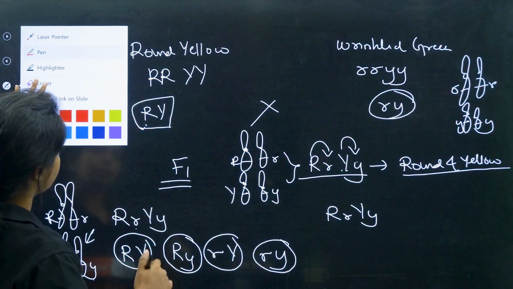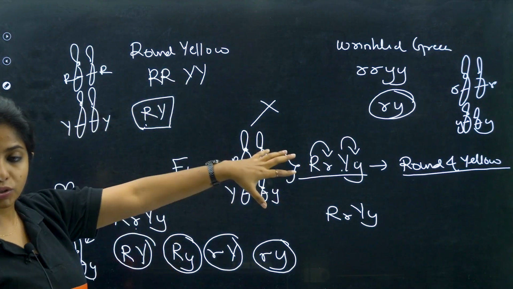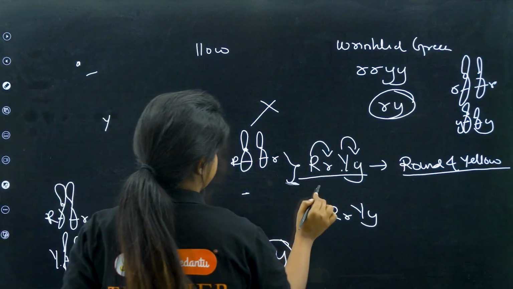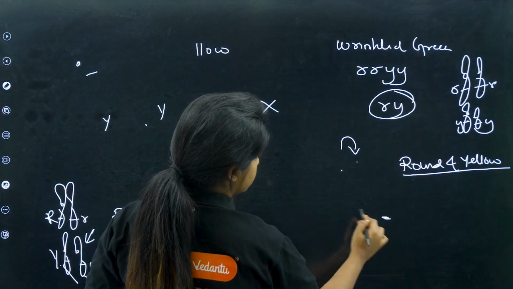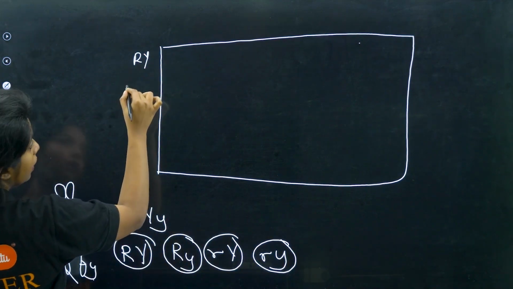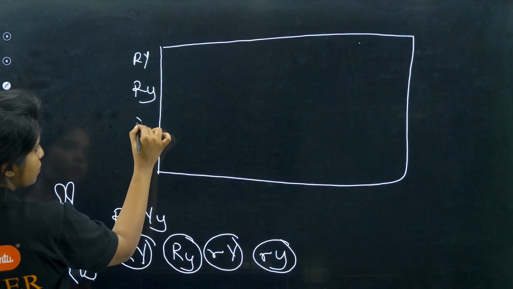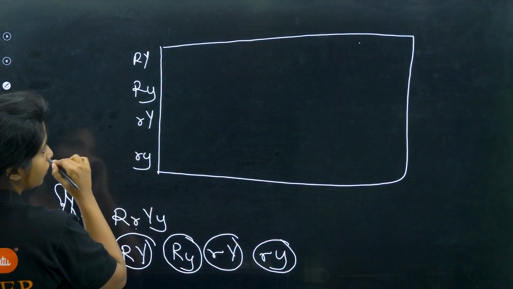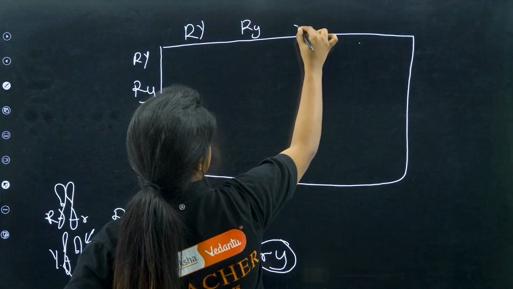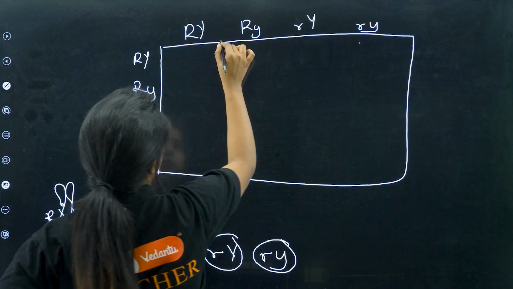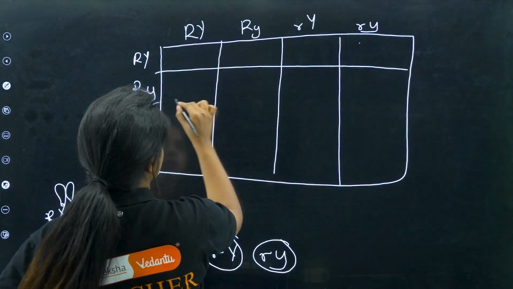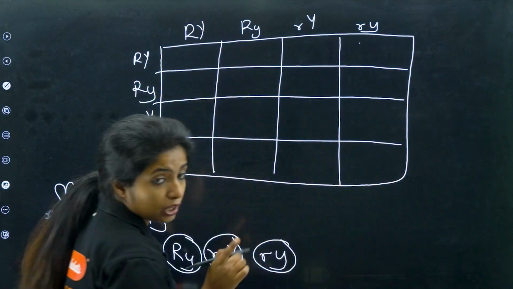Now we have to make a cross. How do you make a cross? I will be removing this. So if you want to take a screenshot, you can take. And write the gametes. So you have capital R, capital Y; capital R, small y; small r, capital Y; and small r, small y. Similarly, write it like this here also. Make 4 columns. This is for your understanding, okay.